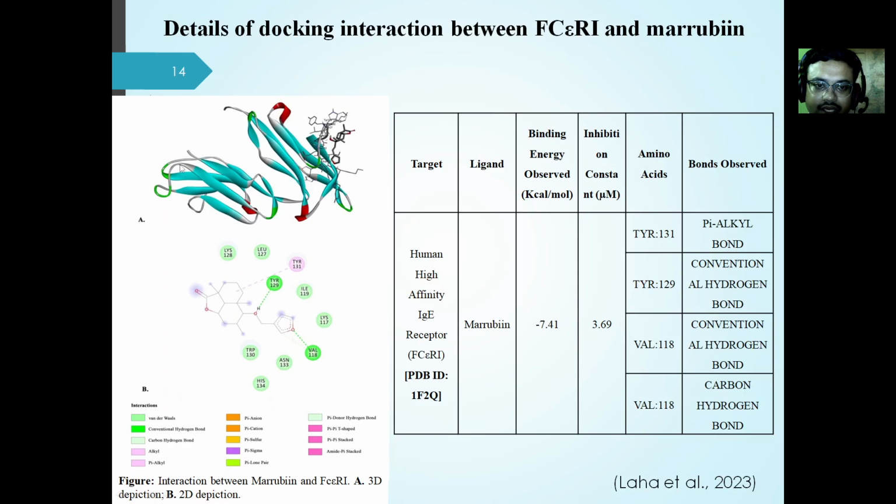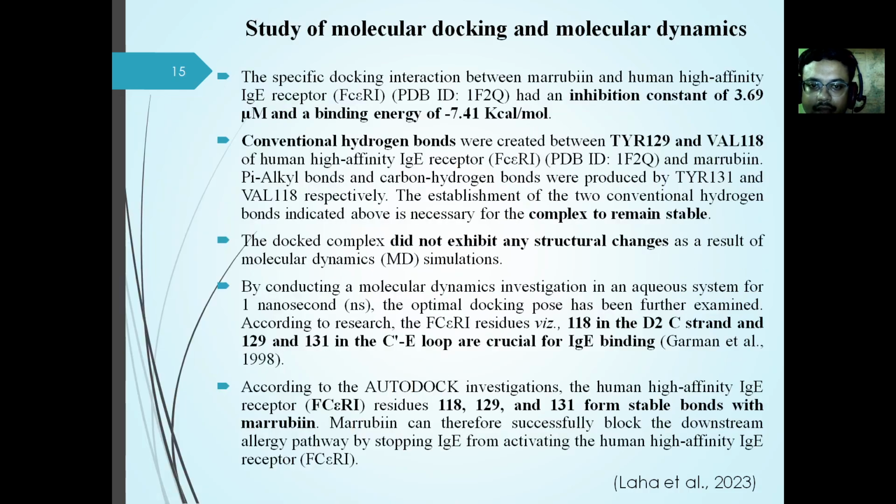This is the 3D diagram of marubin interacting with the FcεRI receptor, and this is the 2D depiction of that interaction. From this we can see that two conventional hydrogen bonds, one carbon hydrogen bond, and one pi-alkyl bond have been formed, and the binding energy has been observed to be minus 7.41 kilocalorie per mole, with an inhibition constant of 3.69 micromolar.